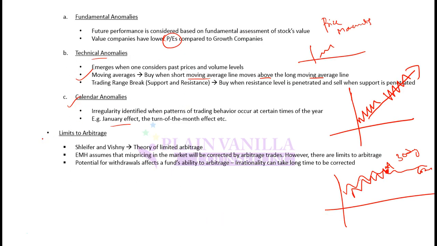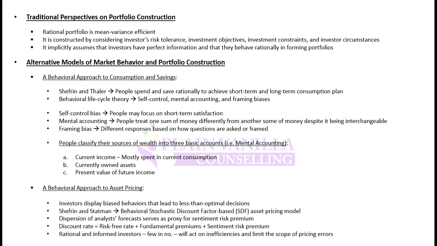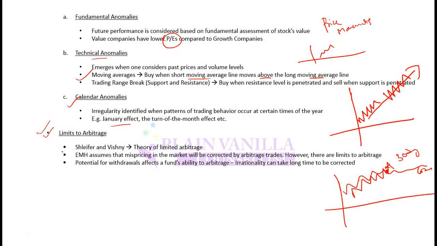Moving on, limits to arbitrage. The first challenge discussed to EMH, and the next challenge to EMH, is limits to arbitrage. EMH, or traditional finance, believes that arbitrage will cause correction in asset prices. So if an asset is selling at a higher price in one market, and a similar asset with the same characteristics is selling at a lower price, then investors will sell this asset and buy that asset.